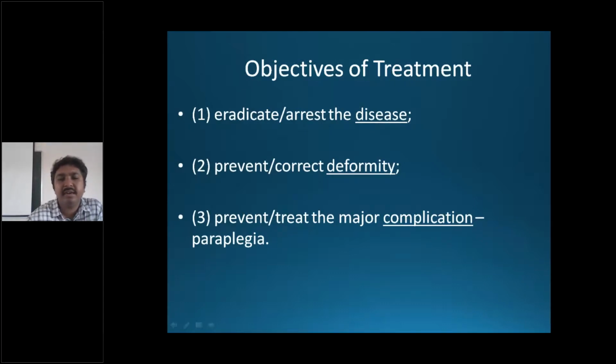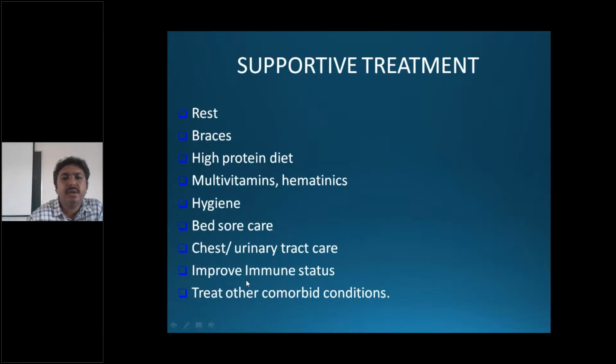So we want to prevent that. Supportive treatment in spinal tuberculosis is rest, braces, high protein diet, multivitamins, hygiene, and bed sore care, because most of them are bedridden, so you need to take care of the bed sores to prevent or treat them, and also urinary tract care, chest physiotherapy, and we have to improve the immune status of the patient and treat also the comorbid conditions like diabetes.